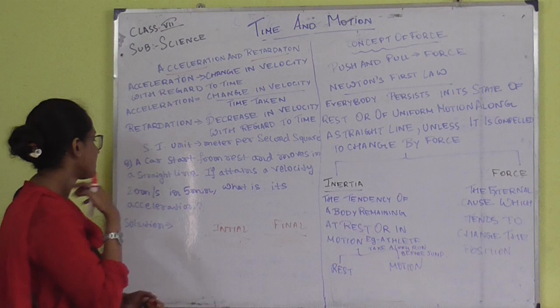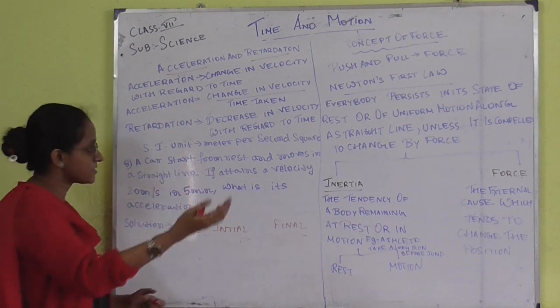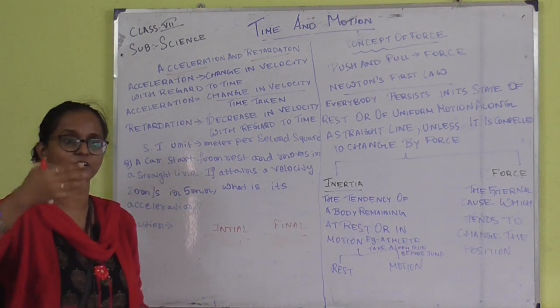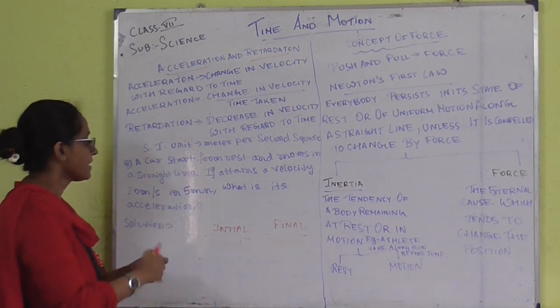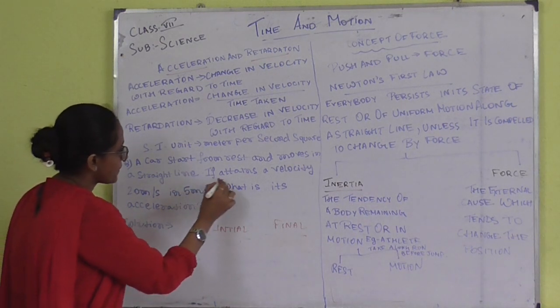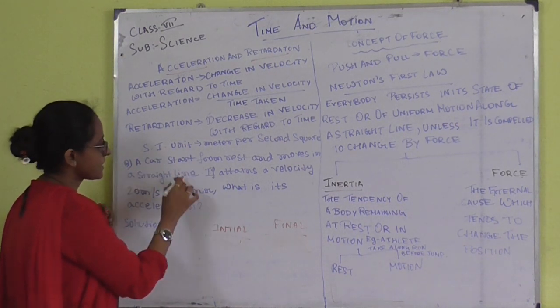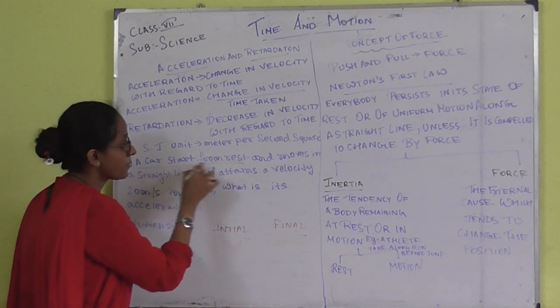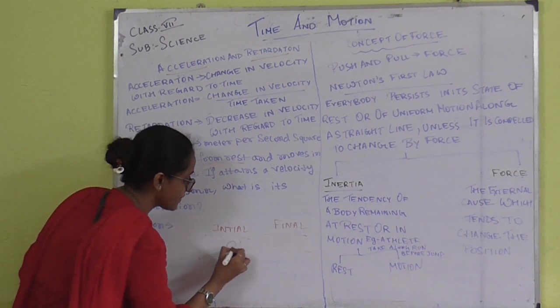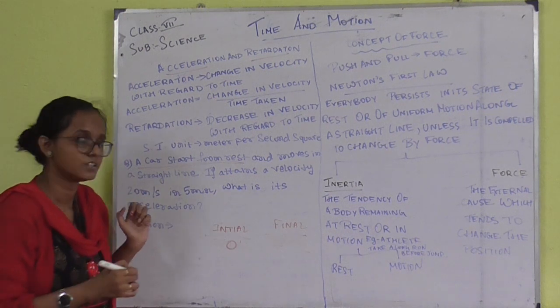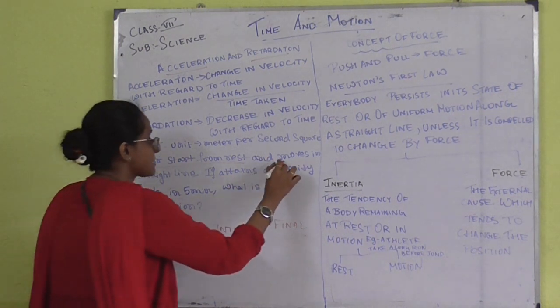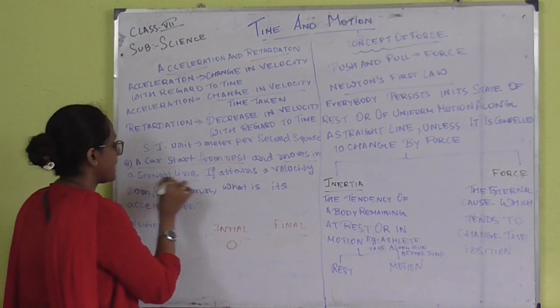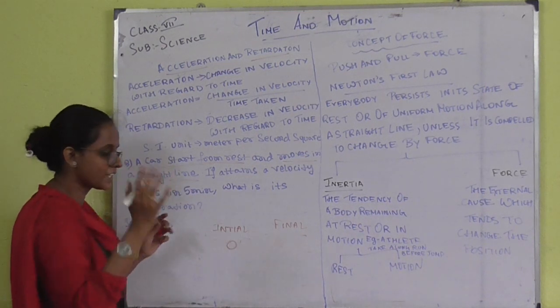Similarly, over here the car starts from rest. That means the initial velocity was 0 and it starts moving in a straight line.